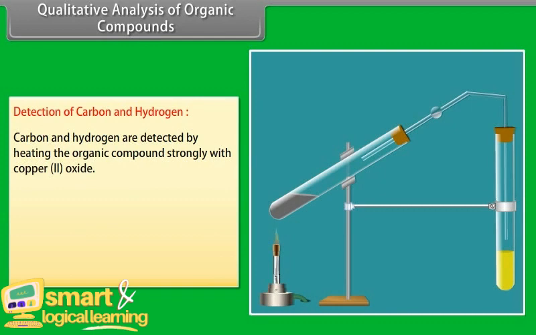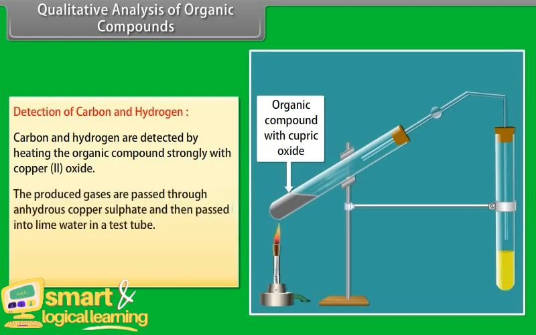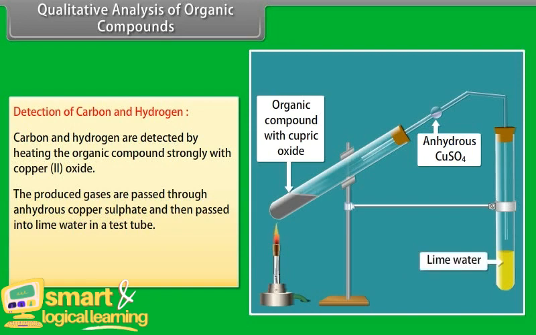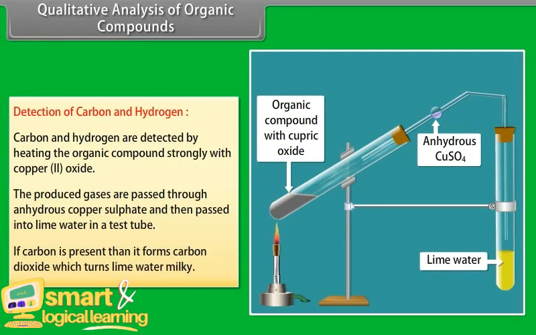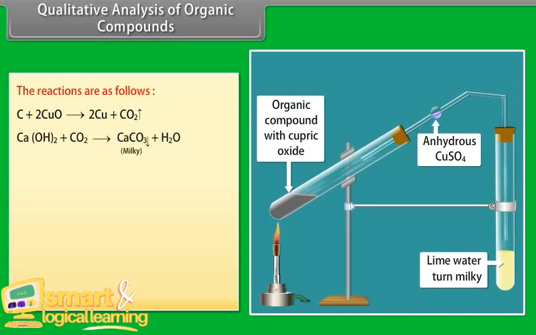Carbon and hydrogen are detected by heating the organic compound strongly with copper(II) oxide. The produced gases are passed through anhydrous copper sulfate and then passed into lime water in a test tube. If carbon is present, it forms carbon dioxide, which turns the lime water milky. The reactions are as follows. Carbon in the organic compound reacts with copper(II) oxide and produces copper and carbon dioxide. The produced carbon dioxide reacts with calcium hydroxide, which turns it milky, indicating the presence of carbon in the organic compound.